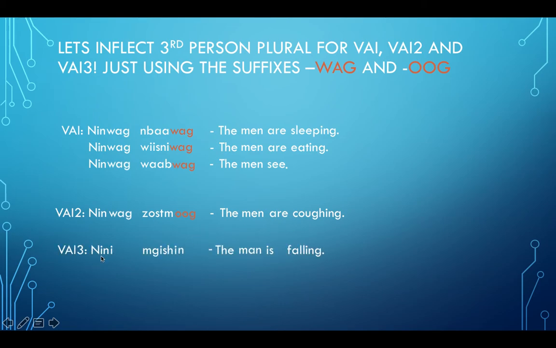Next, our VAI3, nene mgishin, the man is falling. So we're going to pluralize our noun. Got to get rid of that I. Bring in the wug. Next, we're going to add the suffix og to the end of our verb, mgishin. Now we're going to get rid of that I sound as well. So remember that for your VAI3s, you got to get rid of the I sound right before the N. So you're left with ninwug mgishnog, which means the men are falling.